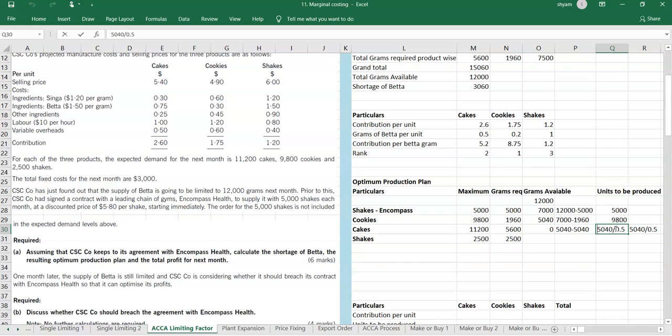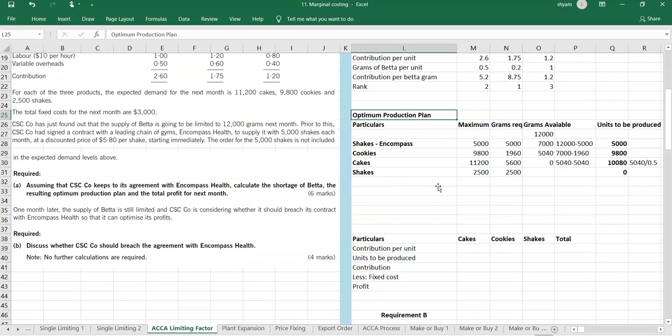We could easily produce 10,080 products. We can't produce 11,200. We can produce 10,080. And last, we can't produce any more shakes thereafter. So this is our production plan. We have seen both without the order and with the order included. Without the order I have deleted; with the order I have just shown you now.